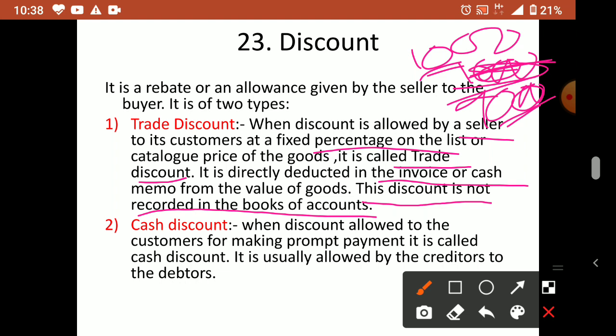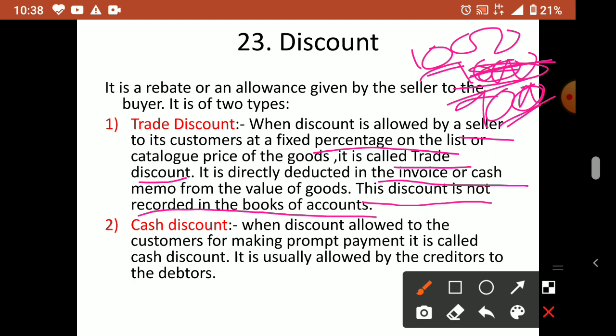Then you will be happy and you will at least try to give me that amount, 4000. So you can save 1000 rupees. That way, usually, business will encourage debtors and all. If they are not willing to pay, or if any confusion is there, we can encourage them to make prompt payment.